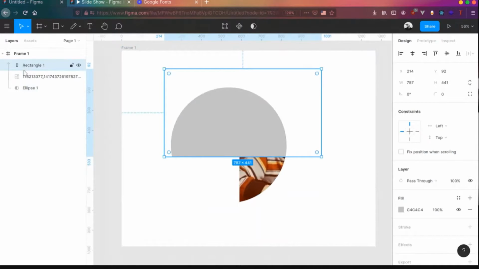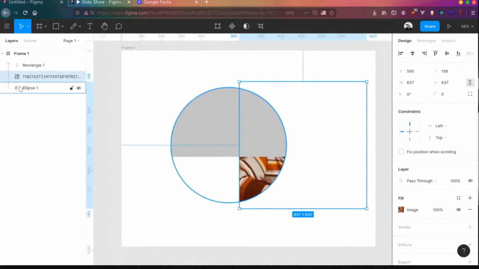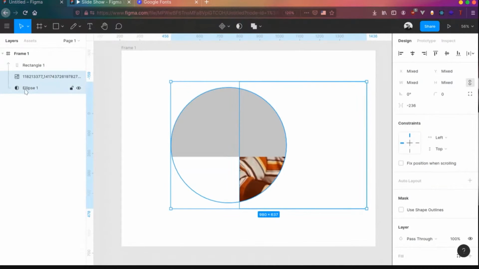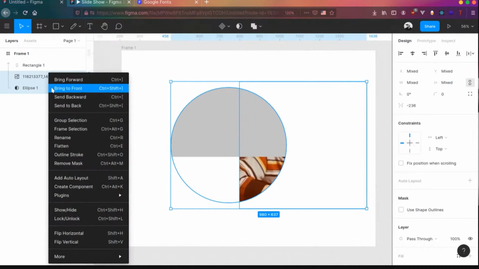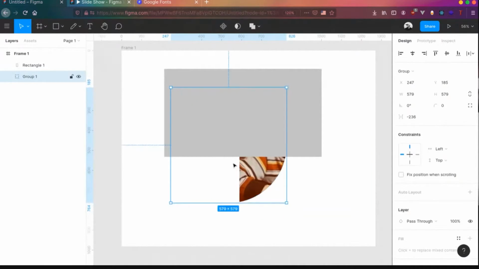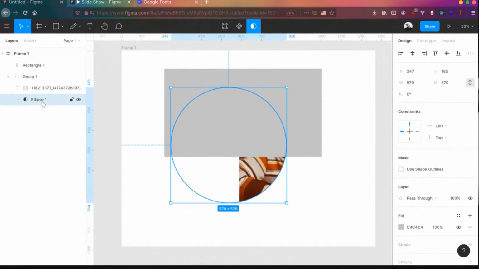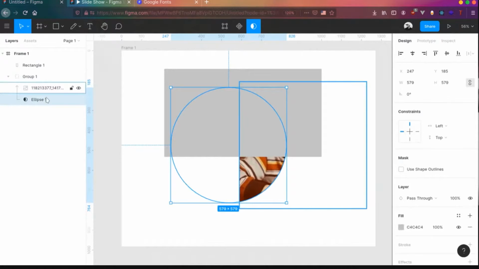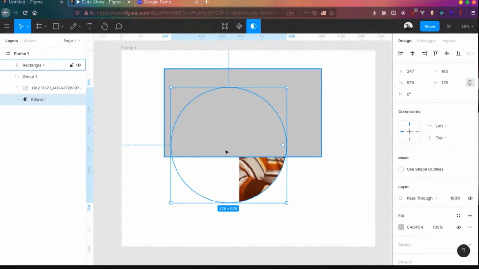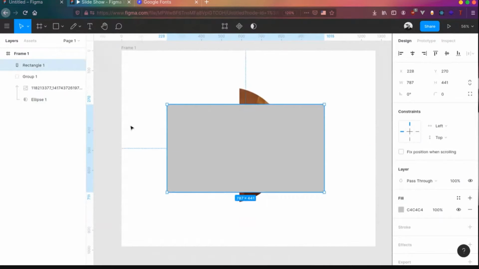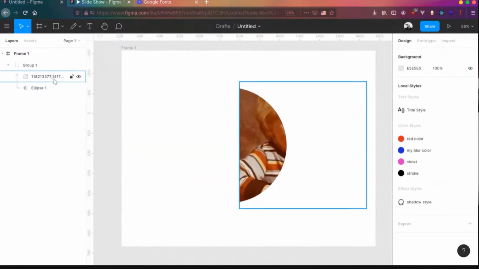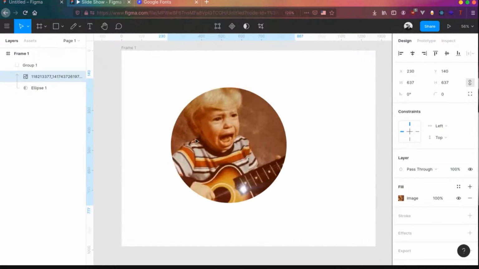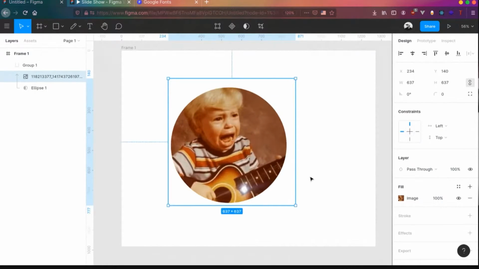What you can do is click on the image and the ellipse together, hold Control and click both. Now those things will be held together. Now press Ctrl+G or right click and group the selection. If you group the selection, the mask will only take whatever element is on top of that within the group. Cool. So the rectangle doesn't get affected by the mask, but I'll delete that. If you click on the image, you can basically move the image around and say this is the circular image. That's how you can use masks. This is a handy tool if you want to quickly add an image and make it circular.